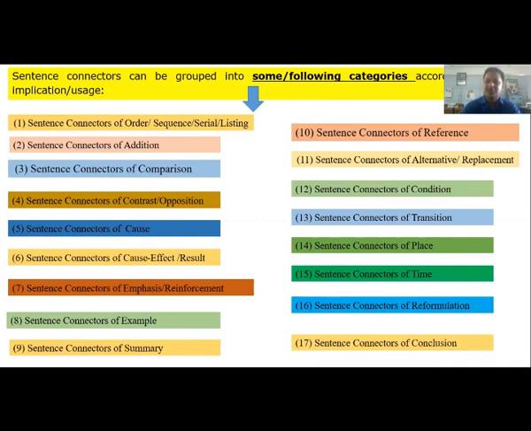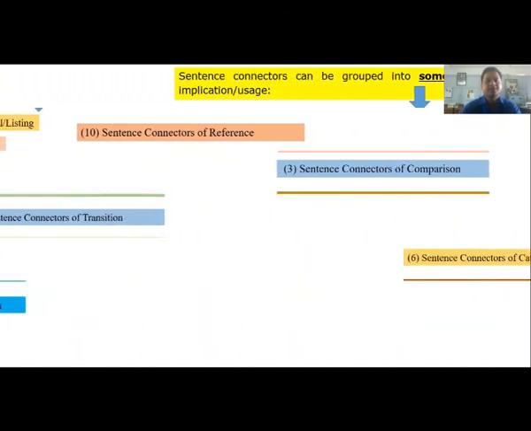So these are the categories or groups of sentence connectors, and words or phrases actually belong to these groups, and these categories will help you to find the proper words or proper phrases to solve the question paper. And I'm going to discuss elaborately about these categories of sentence connectors in my next class.